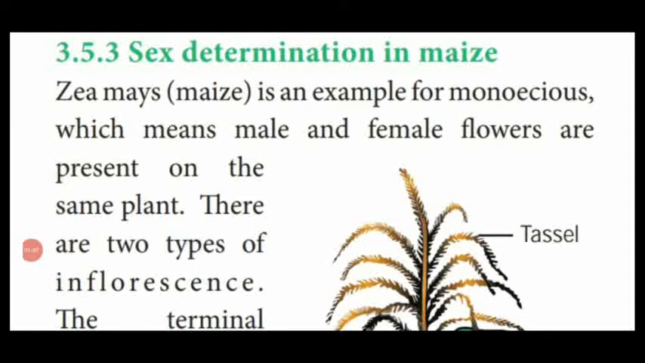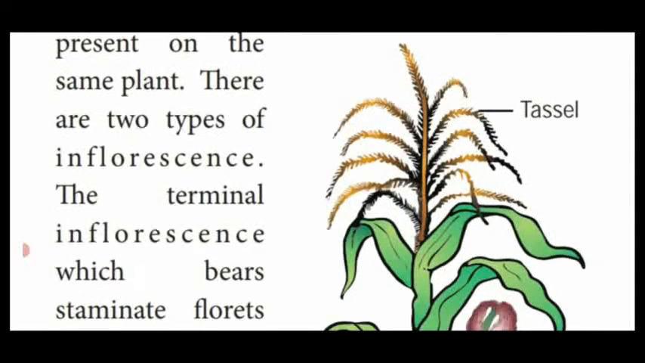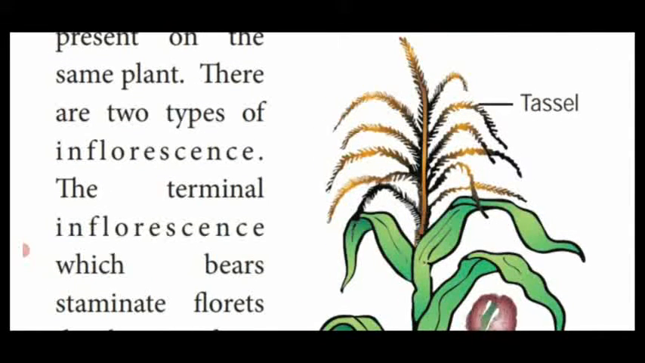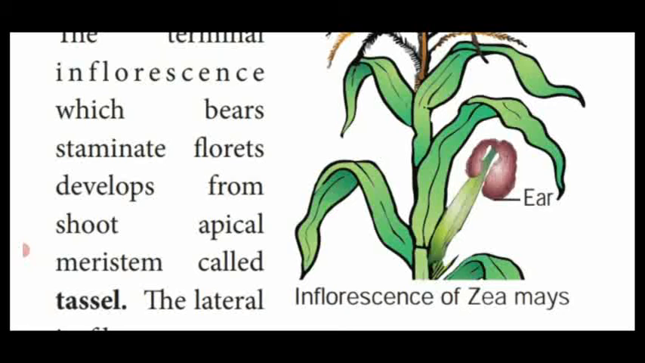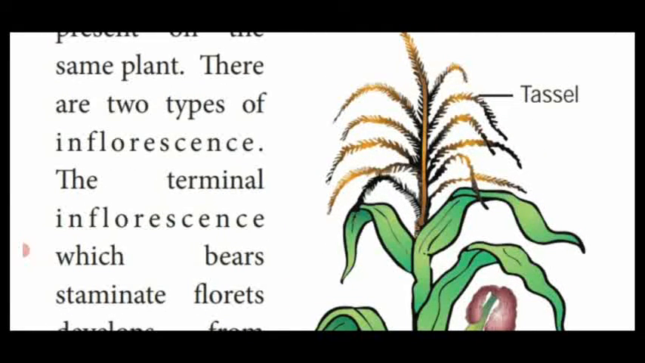Dear students, this is the sex determination in maize plant. This is the monoecious condition. Both the male and female flowers are present on the same plant. So there are two types of inflorescence. Male is the tassel, female is the ear or cob inflorescence. So this condition is called monoecious. Due to the exchange of additional genes, we can change the monoecious plant into a dioecious condition.